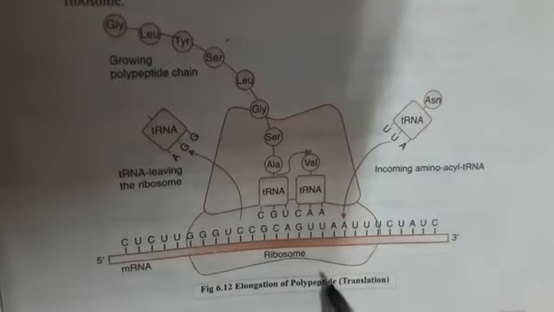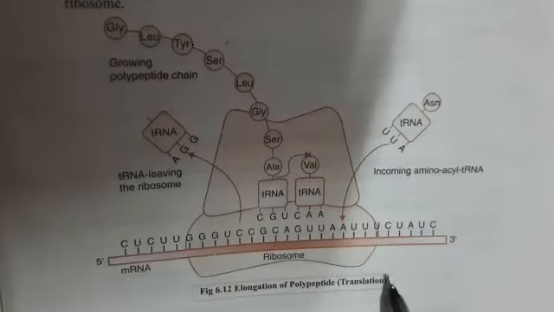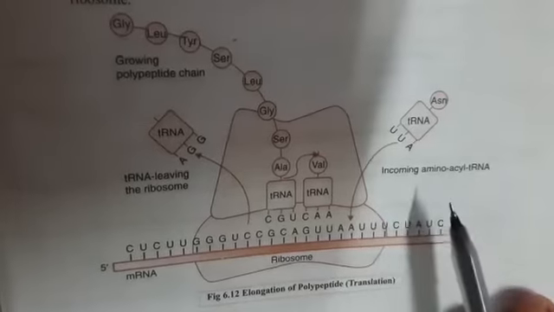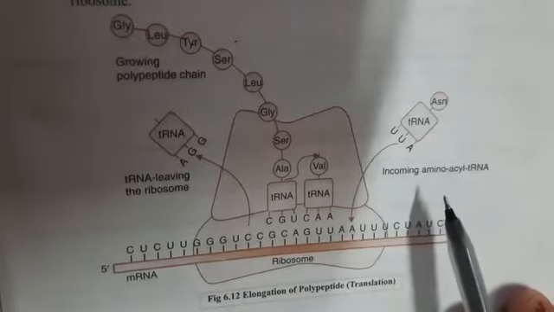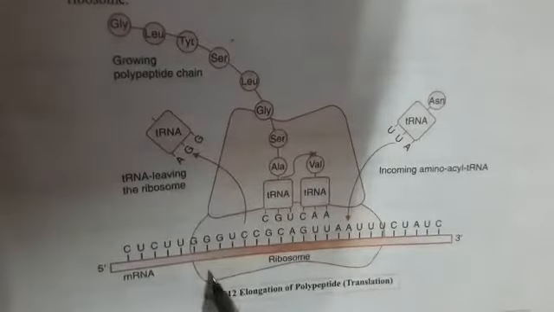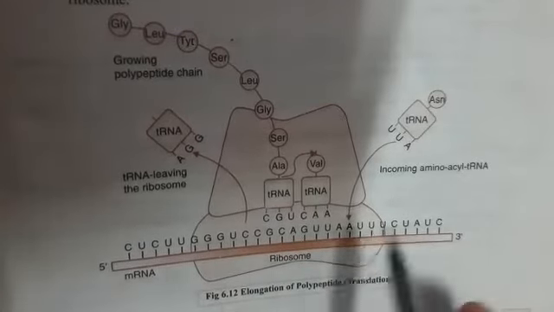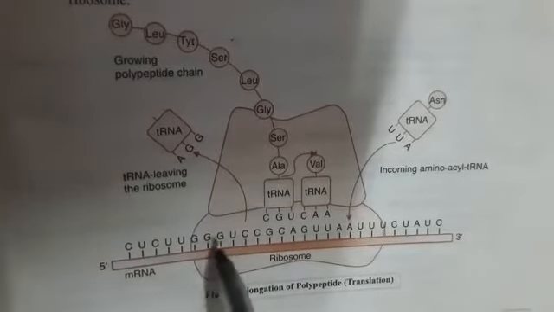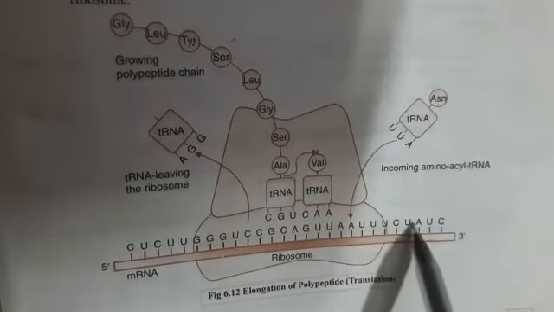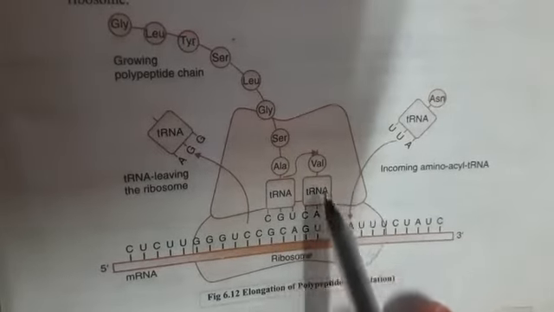Yes, my dear students, you can see it reveals the process of translation, how the elongation of the polypeptide chain is going on and how it helps in the formation of the polypeptide chain. You can see the 5' to 3' direction sequence of triplet codons, a sequence of nucleotide bases here.